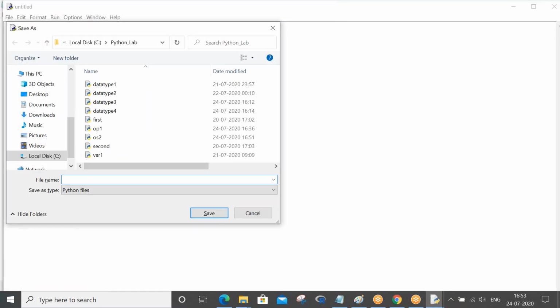Control N, Control S, OS operators, third program. Control S, yeah, got saved. So relational operators. Okay, a equals 10, b equals 5, print a greater than b. So is it true or false? a greater than b? Yes, a is 10, b is 5, so it is true.